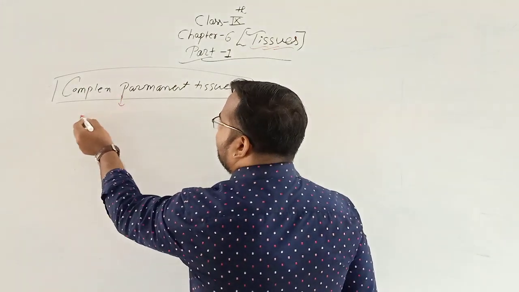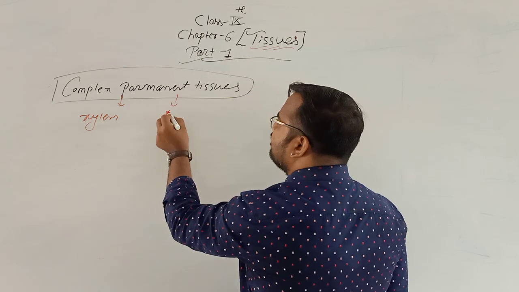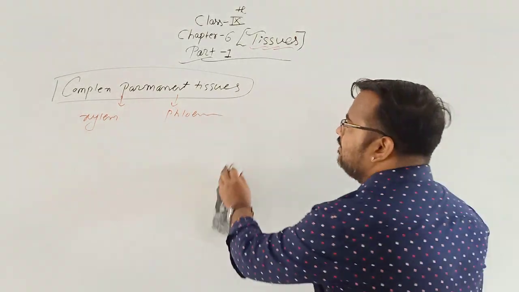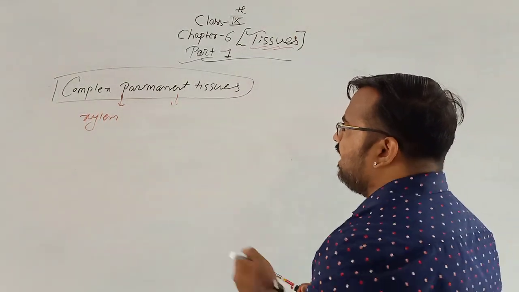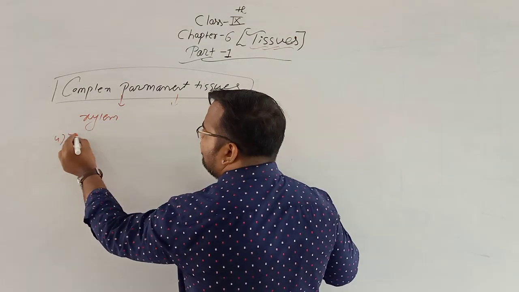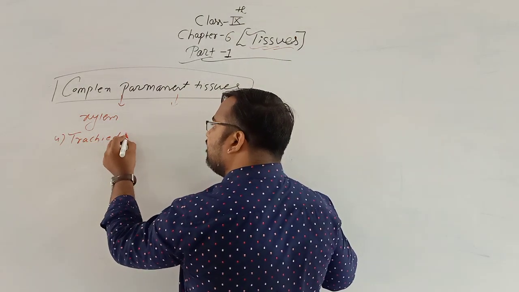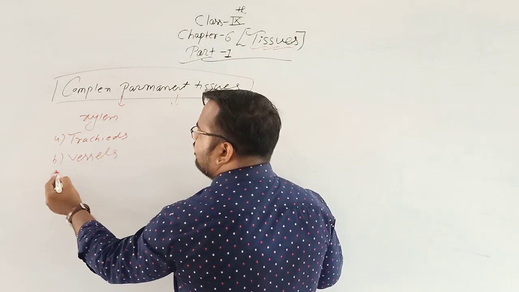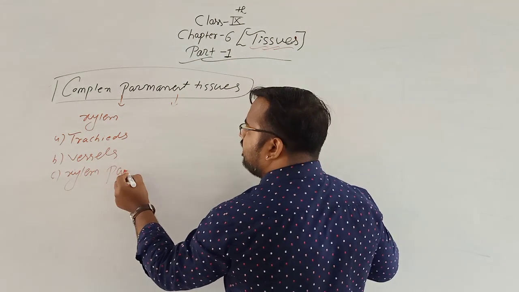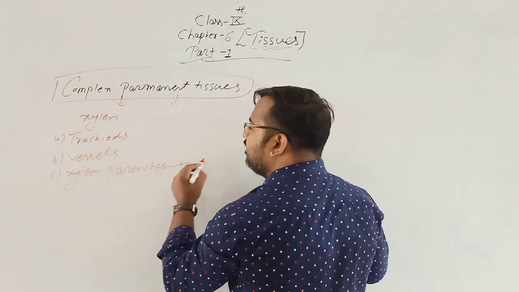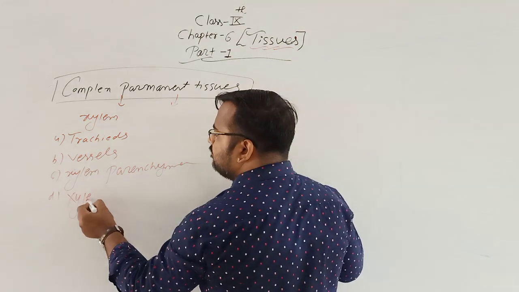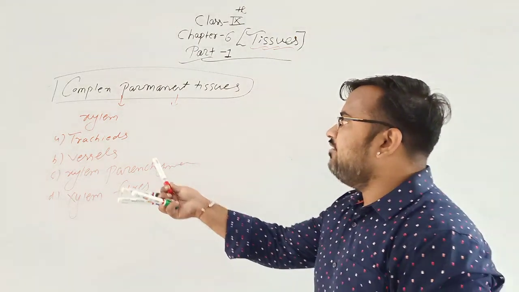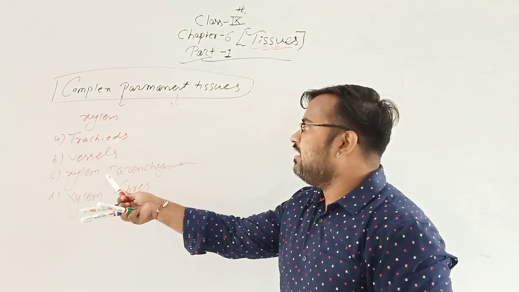The complex permanent tissues are of two types, xylem and second is phloem. Now first we are going to see the xylem in detail. Xylem has four parts. First is tracheids, second is vessels, third is xylem parenchyma, and fourth is xylem fibers. We are going to see each and every part in detail.